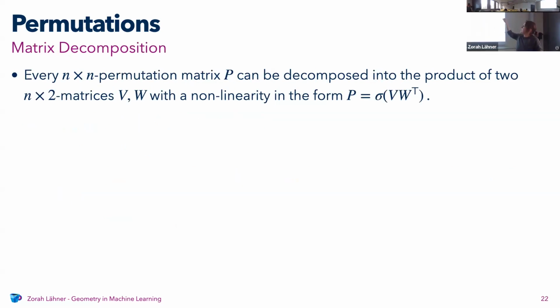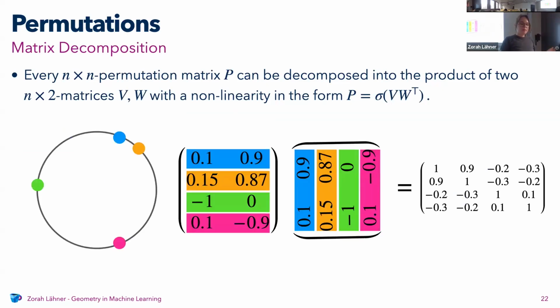Yes, so this is what's standing there. Any n times n permutation matrix can be decomposed into the product of two n times 2 matrices in this form, where sigma is just some kind of nonlinearity. And the construction is actually pretty simple.